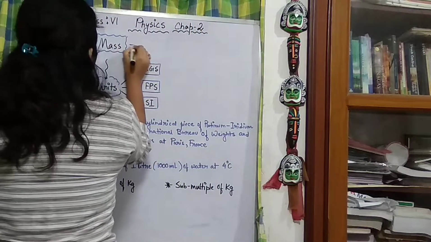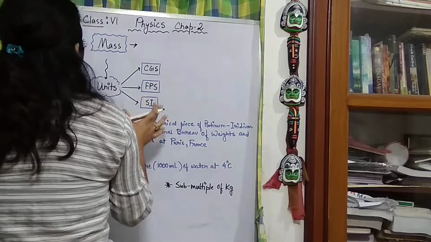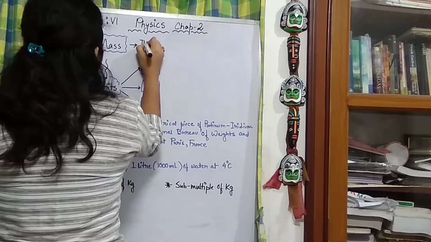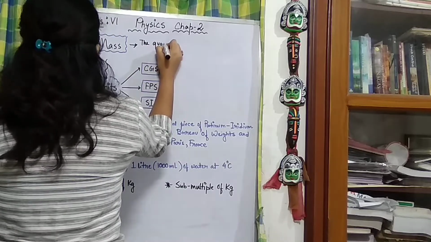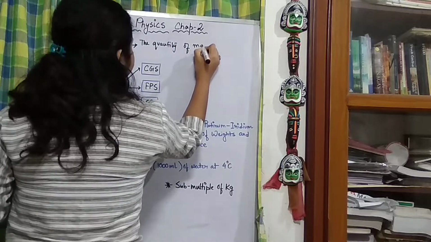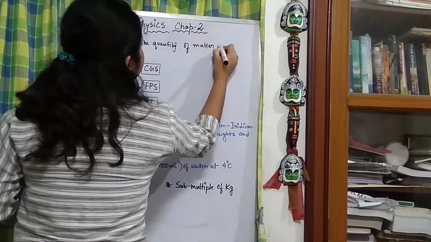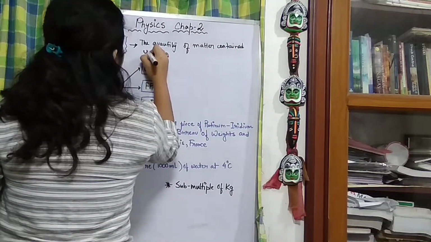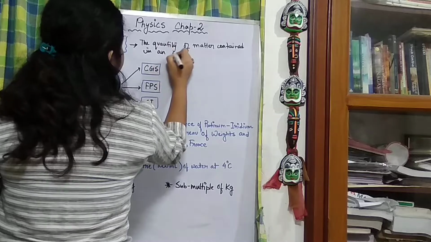So mass, as per the conventional definition, we can write that mass is the quantity of matter contained in an object.